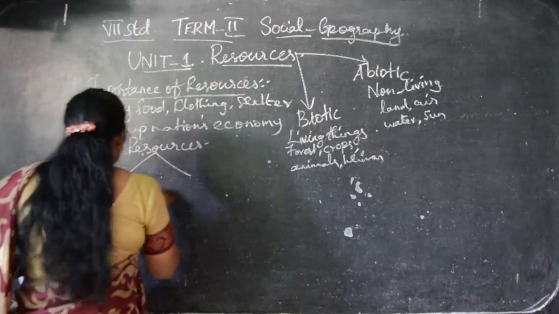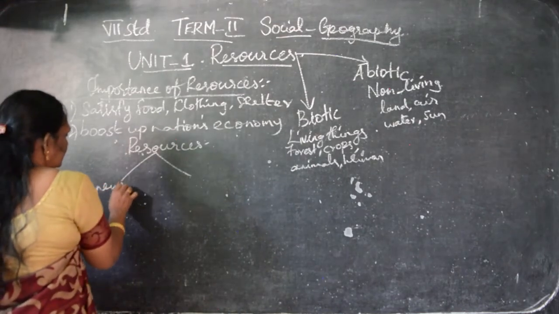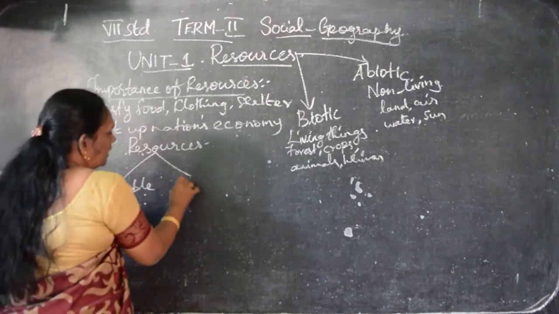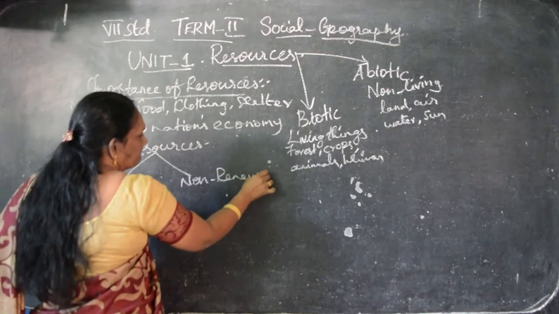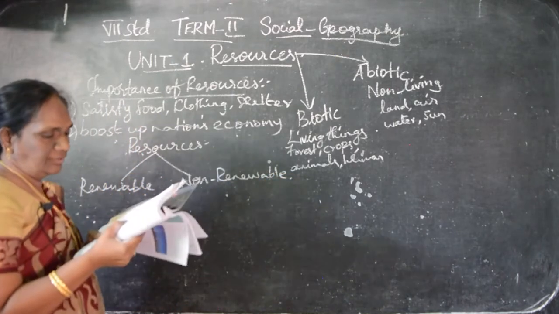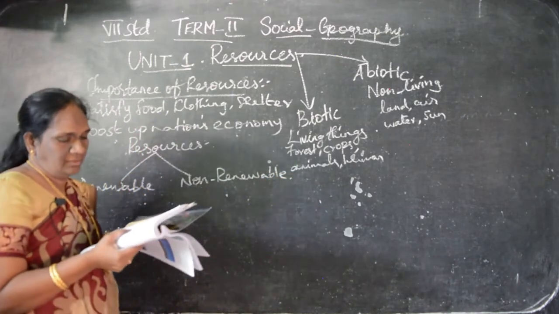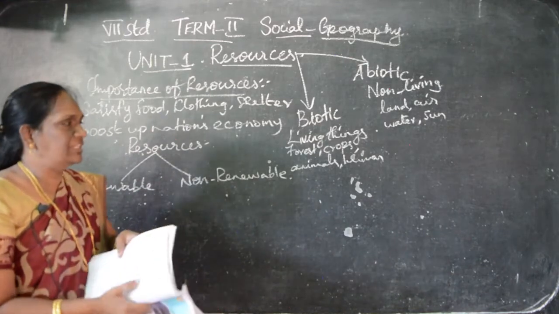Resources are of two types: renewable and non-renewable resources. One by one we'll see.